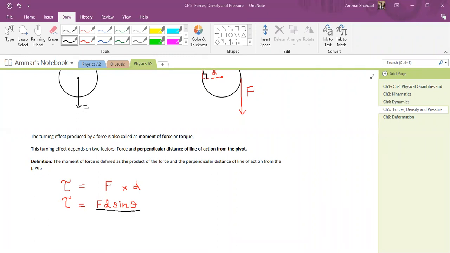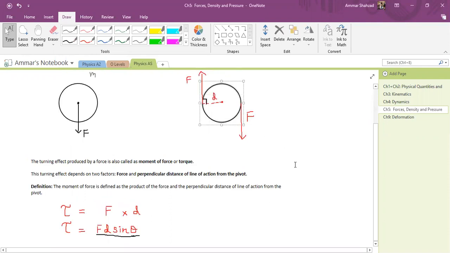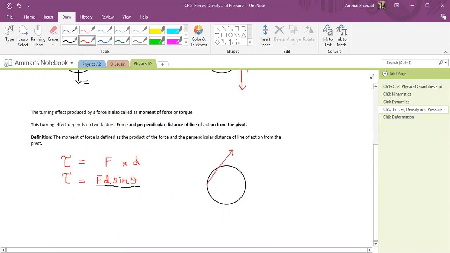So if you have this angle, let's say you have the same ball over here. Let me copy this and paste it over here and bring this down.